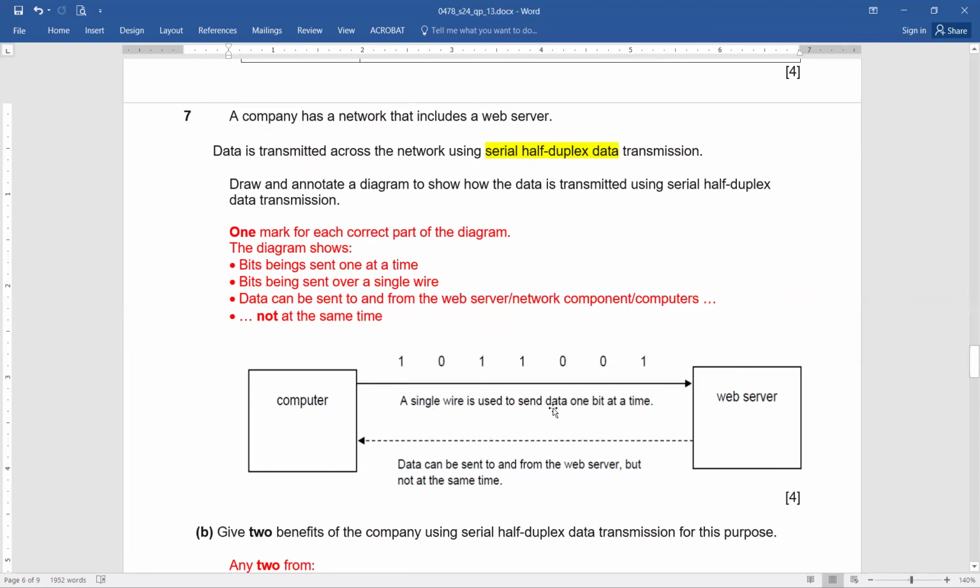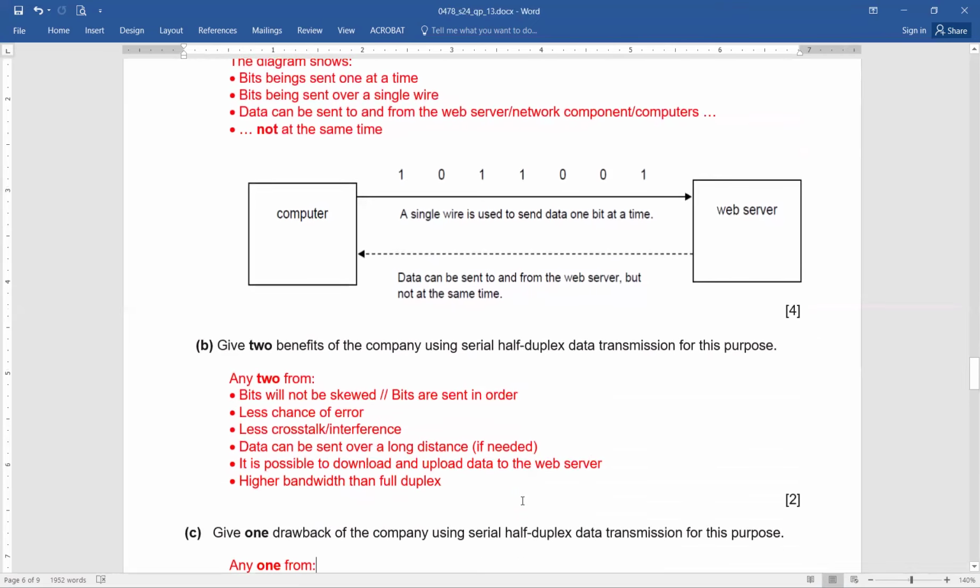So a single wire is used to send the data one bit at a time, and since it is half duplex, it will not be simultaneous, and that's why data can be sent to and from the web server, but not at the same time, not simultaneously. So if you have paid attention to these minor things, you have written everything properly, you've annotated your diagram, then 4 marks are yours. Easy?